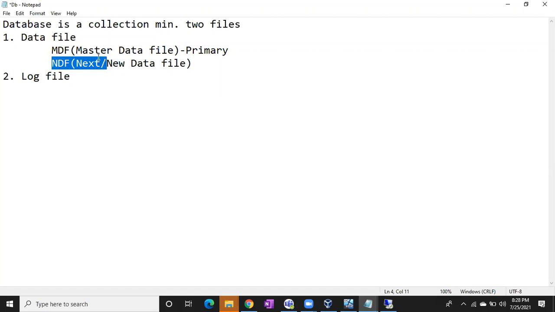Clear? So in the database, you will have two files: the data file and the log file. In the data files, again, you have two types: the MDF file, master data file, and the NDF file, next data file. By default, the MDF file will be created whenever you create a database, and this file should be a part of the primary file group only. The log file also will be created automatically whenever you create any database. Clear? Any doubts, any issues here?